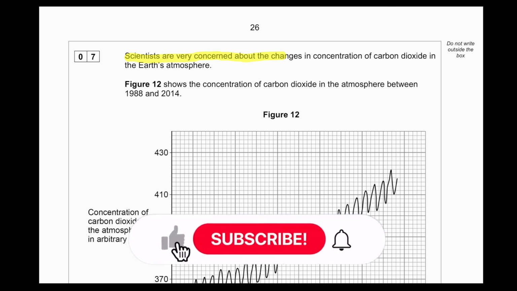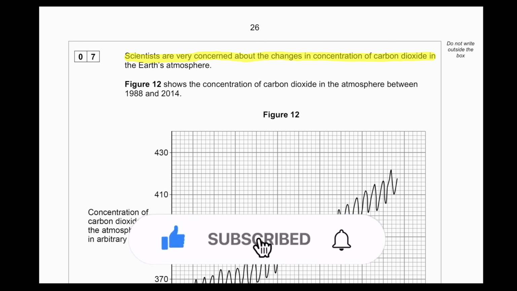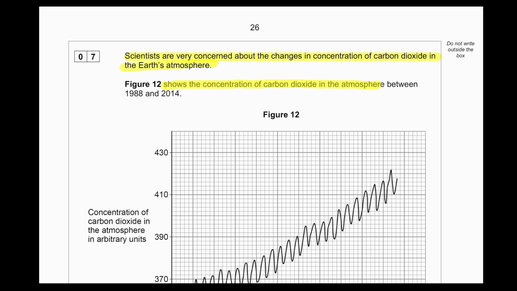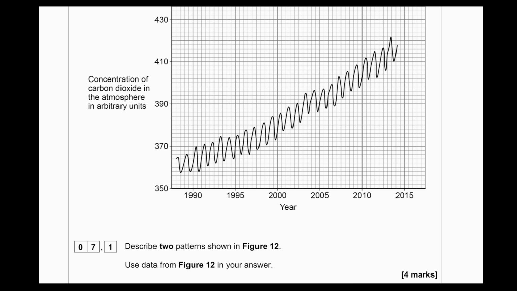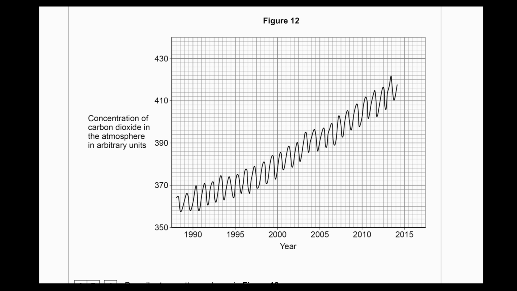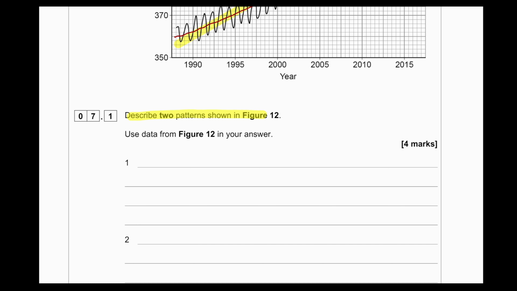Scientists are very concerned about the changes in concentration of carbon dioxide in the Earth's atmosphere. Figure 12 shows the concentration of carbon dioxide in the atmosphere between 1988 and 2014. We can see between 1988 and 2015, there is a general trend of increase in CO2 concentration. If we only follow the middle line, the general trend is to increase. Describe two patterns shown in figure 12. Use the data from figure 12 in your answer.